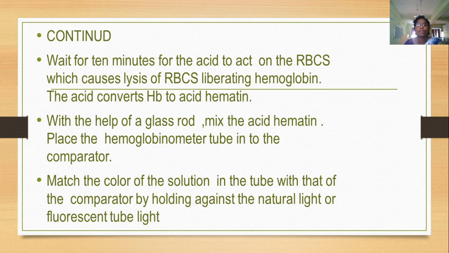Then with the help of a glass rod, mix the acid hematin and place the hemoglobinometer tube into the comparator. Then match the color of the solution in the tube with that of the comparator by holding it against natural light or fluorescent tube light.